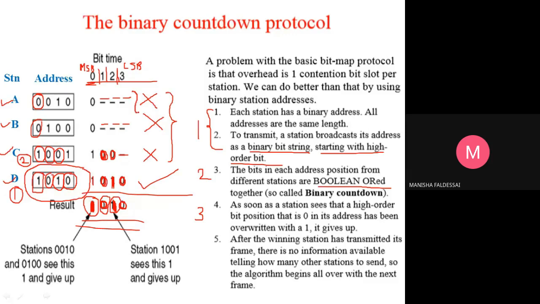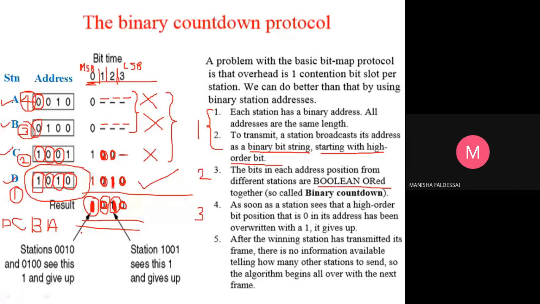Then if you compare the next two, who will send? B will send, and then at the last A will send. So the order is first D sends, then C sends, then B sends, and then A sends without any collisions.